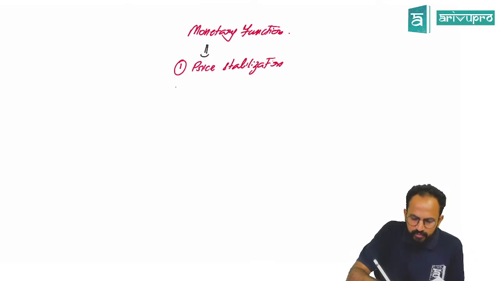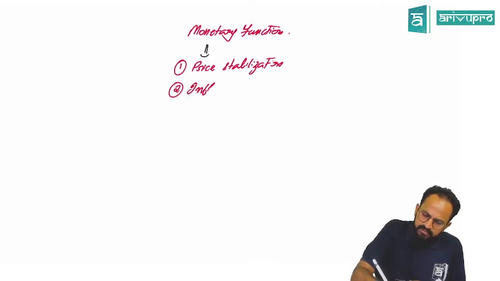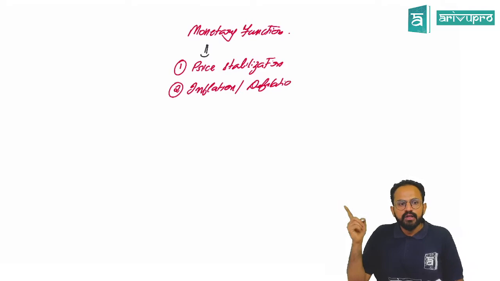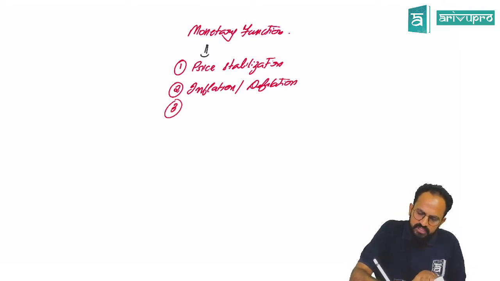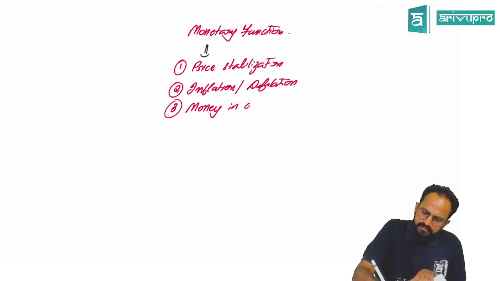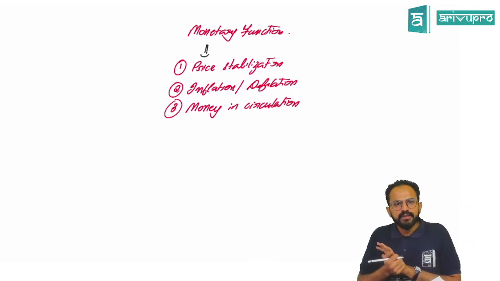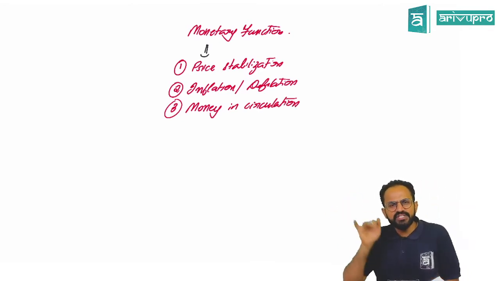Monetary policy is where RBI controls inflation or deflation. Through the monetary function, RBI controls money in circulation. So these three are the major points.